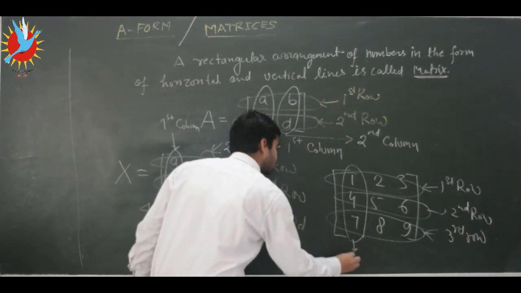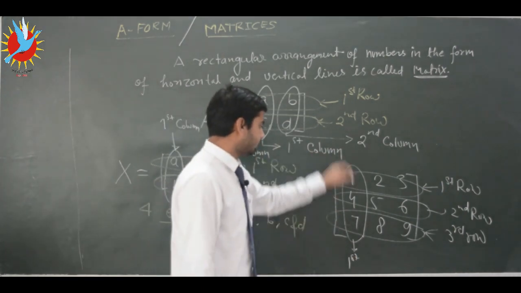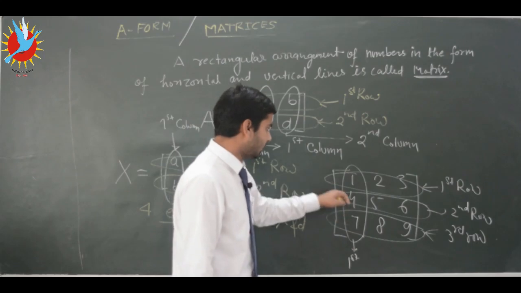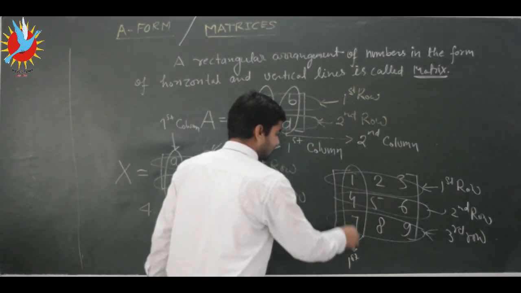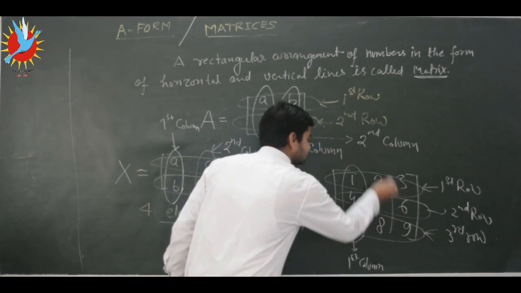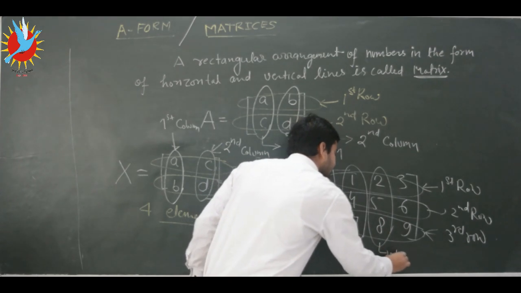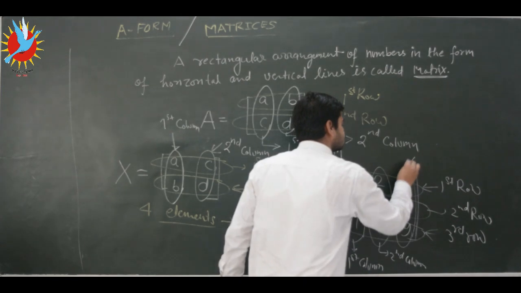This is our first column. Remember that a vertical line is called a column, and a horizontal line is called a row. Okay, so this matrix has 3 columns. First column, this is our second column, and this is our third column.